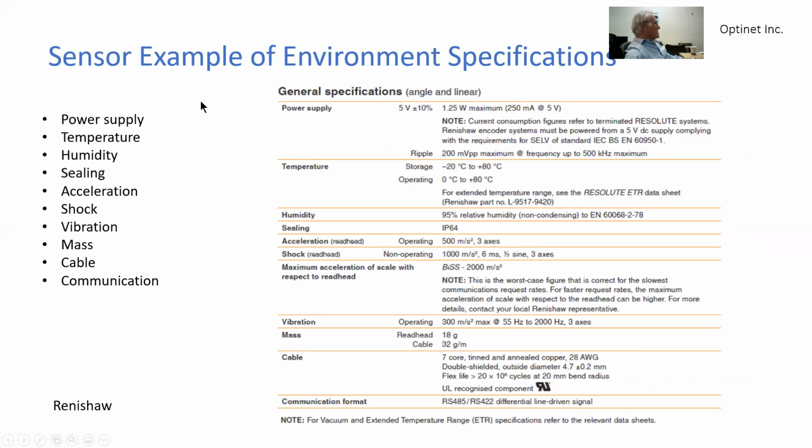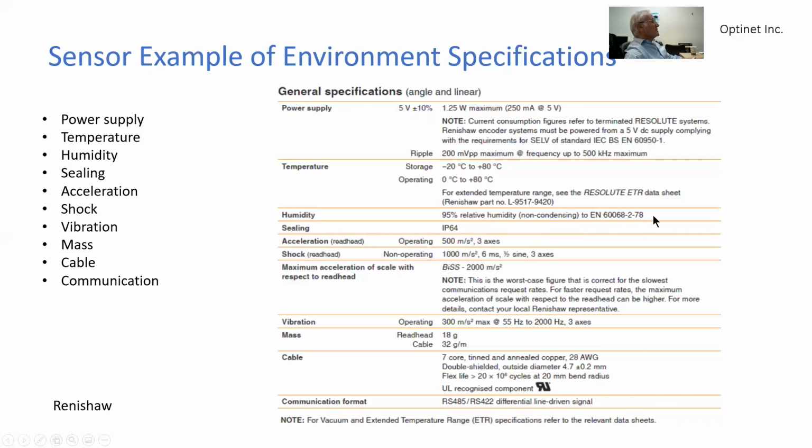We see also the specification of a sensor related to environmental protection. For example, we see over here that the temperature environment which this sensor can stand is minus 20 C to plus 80 C. It can operate from 0 to 80 C. Humidity, it can work at 95% relative humidity.